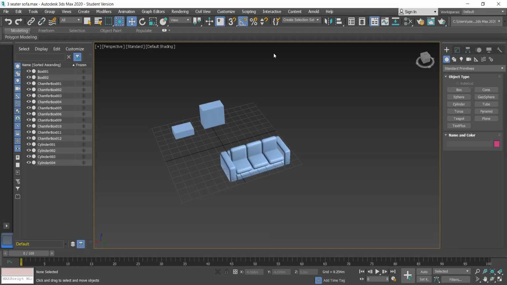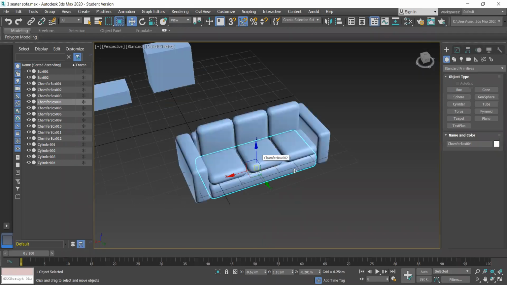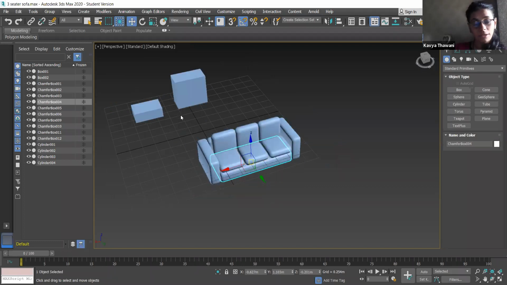Now we will learn about cloning the objects. Like now, if you click on the sofa, you can see you have created a sofa, but every object is being selected differently. You can select it entirely, but every time you won't keep on selecting the entire sofa. What we require is that even if we click anywhere on the sofa, our object should be selected properly.